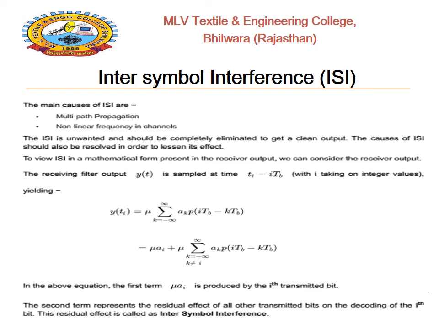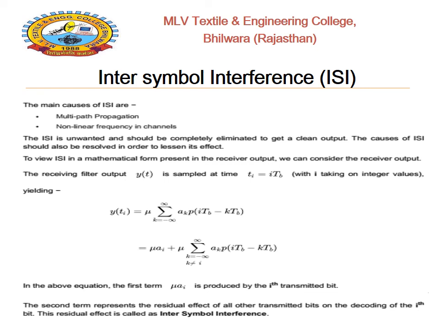To view ISI in mathematical form at the receiver output, consider that the receiver filter output is sampled at the time Ti equals i TB, with i taking an integer value, from 1 up to 10 or any higher value.